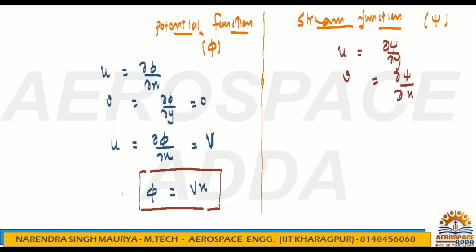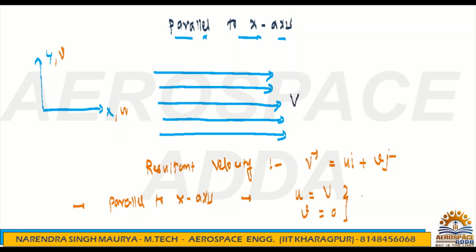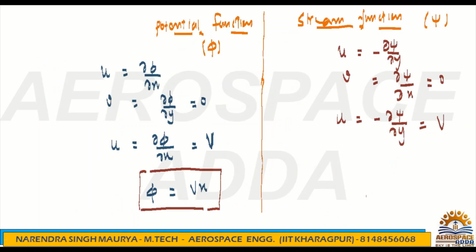And that also, if you check, u is nothing but, because you are taking the derivative in direction y, you will get velocity in x direction, so this will be the minus sign, that you know. And you know that parallel to y there is no velocity, so v will be 0. And parallel to x axis we will have velocity, and that is nothing but capital V. Parallel to x axis, that is u. U is nothing but V, that we have already understood here. Okay, so u is equal to V.